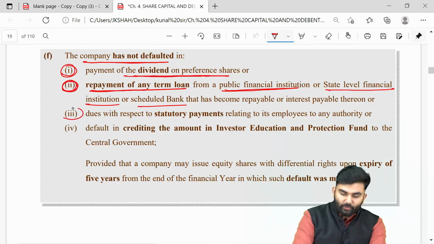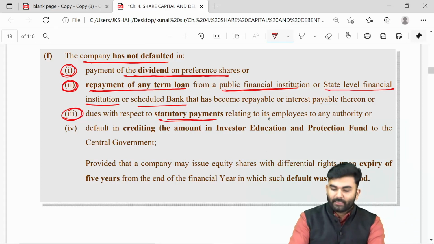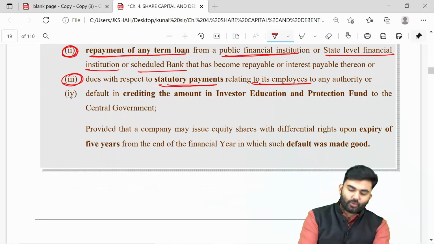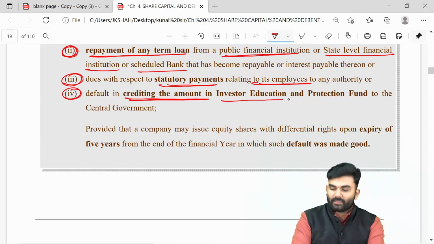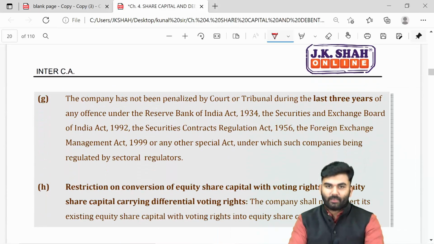The company should have not made any kind of default towards the statutory payments relating to its employees. And the company should have not made any kind of default in crediting the amount towards IPF. What is IPF? We are going to revise it under section number 125 of Companies Act 2013.